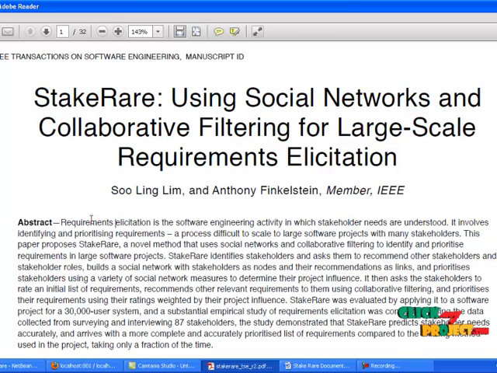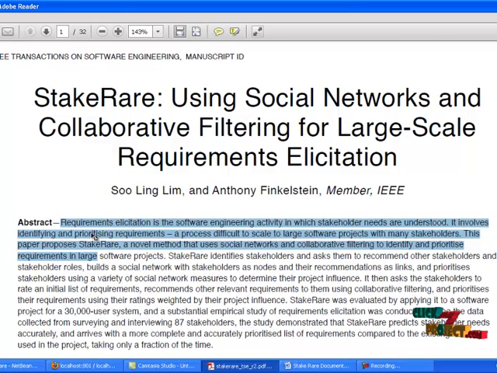Recommend allocation is the software engineering activity in which stakeholder needs are understood. It involves identifying and prioritizing stakeholders based on their project influence. It also involves identifying the recommends from those stakeholders and prioritizing those recommends.